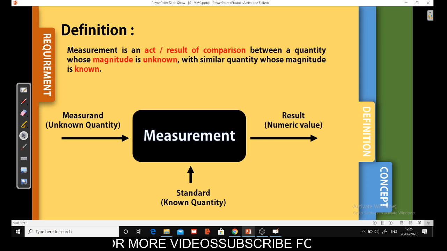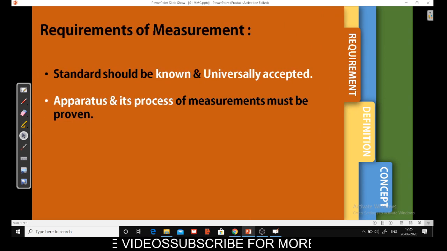The next part is, what are the requirements of measurement? If you want to measure any physical quantity, you need to have two basic things. First, whatever standard you are using to measure that quantity should be well known and universally accepted. Second, the instrument or system which we are using for measurement should be proven and its process should be identified. Let me take you through an example.